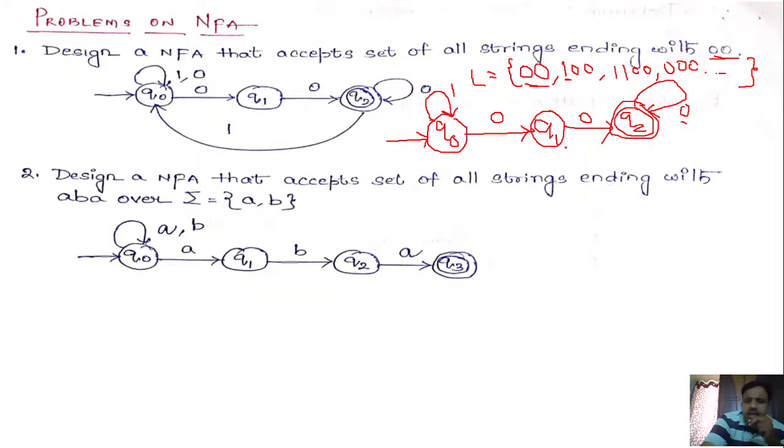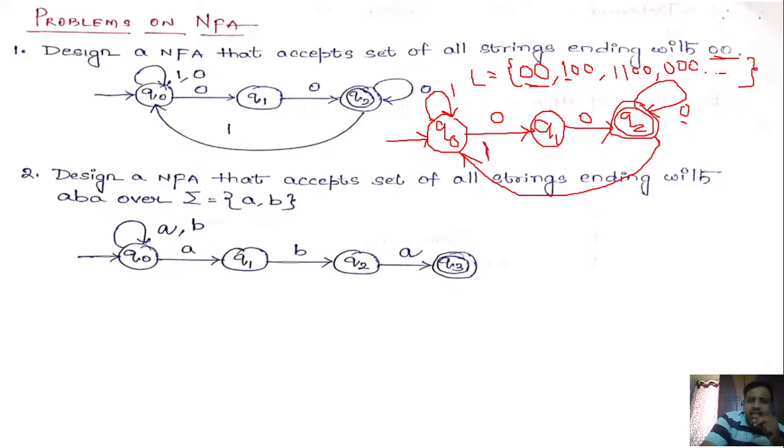Now, here, what happens if we get 1 in Q2? If we get 1, again we have to wait for the first 0 followed by the second 0. In which state are we waiting for the first 0? In Q naught. So whenever you get a 1 in Q2, just make a transition to Q naught on 1. Okay, like this. So this is the way we can construct the NFA.